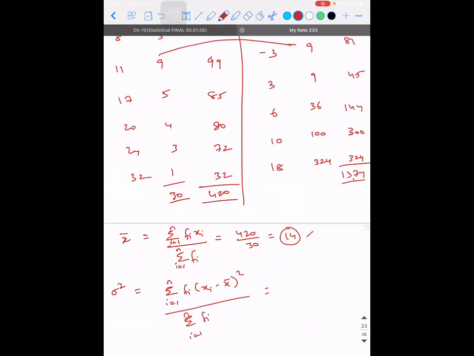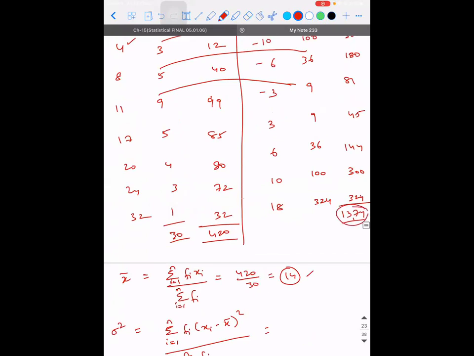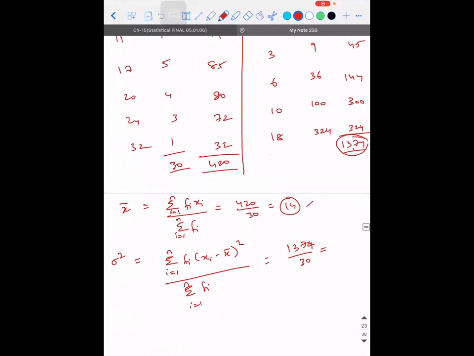That is the last column. The sum of the last column, that is 1374, divided by 30. How much is that? 45.8.